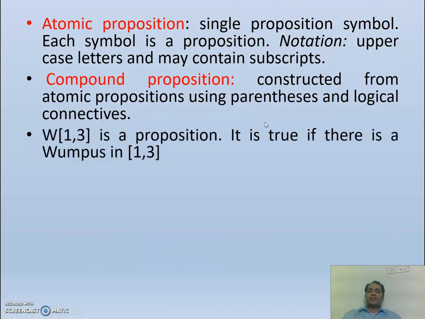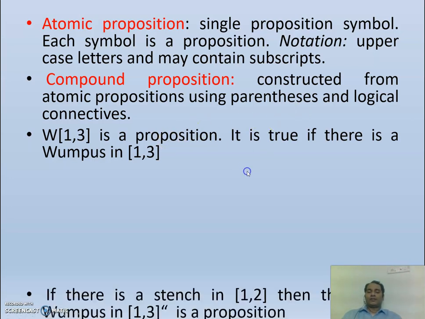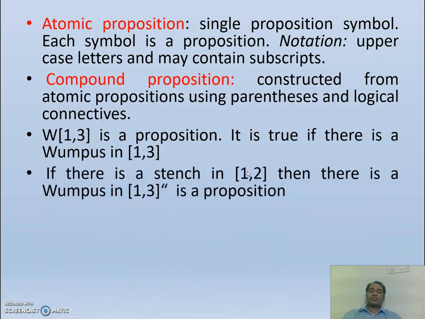Suppose W13 is a proposition. That means we are here referring to the Wumpus world. In the cell 1,3, if Wumpus is there, then it is true. It is true if there is a Wumpus in 1,3. In the same way, if there is a stench in 1,2, then there is a Wumpus in 1,3. Now this is a combination.